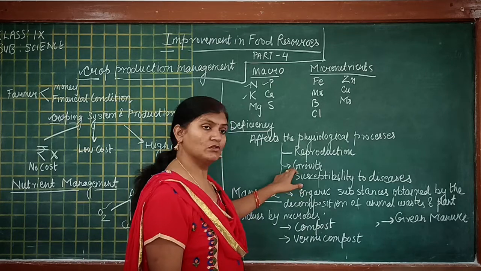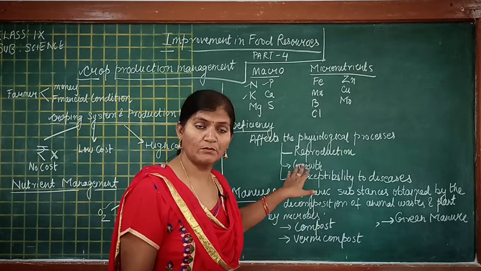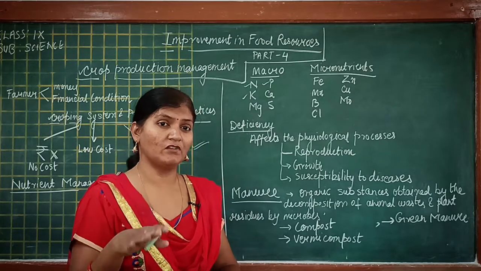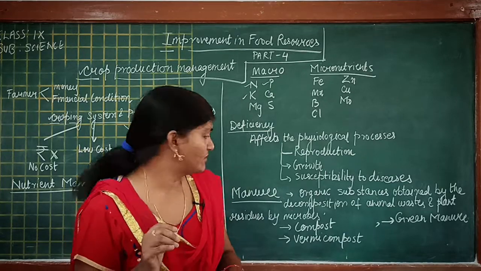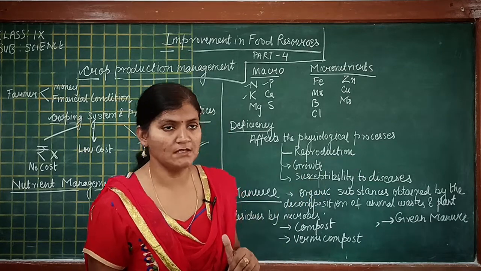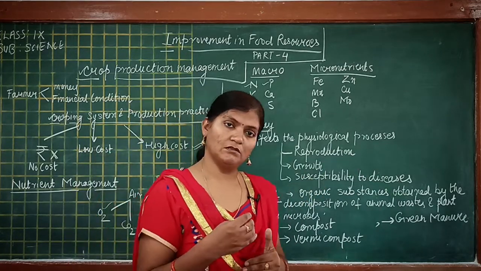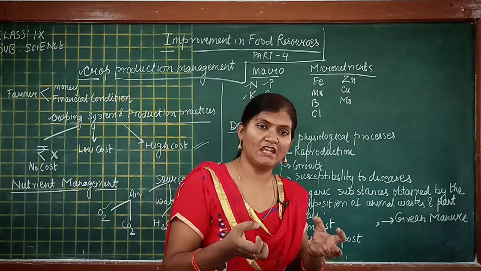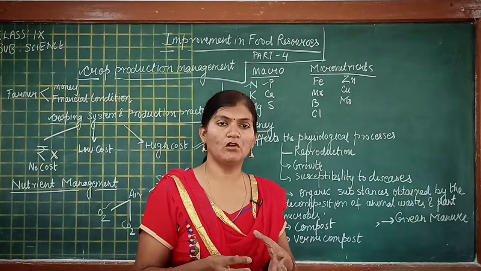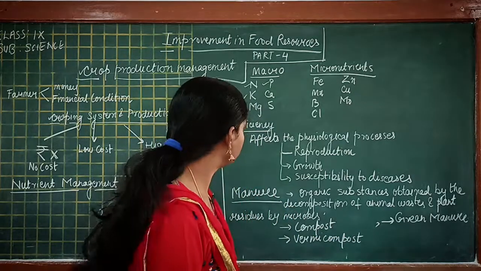Then its growth will be stopped, meaning the plant will remain dwarf, or the growth will be stunted, or it will be for a limited period of time. And then susceptibility to diseases: the plant will get diseases very frequently, meaning the plant will not be disease resistant.